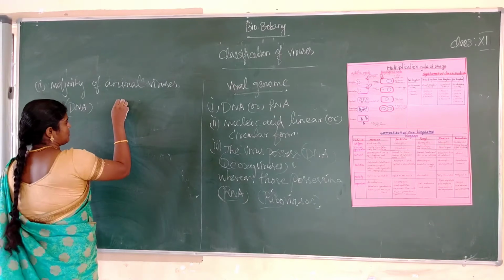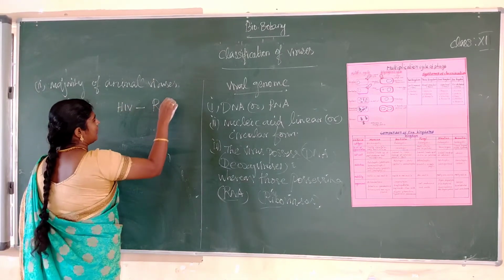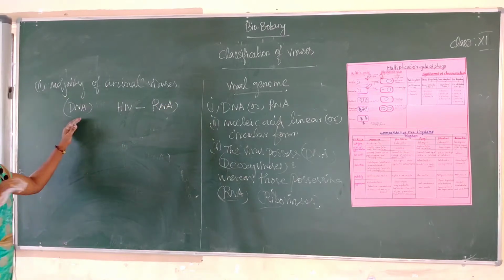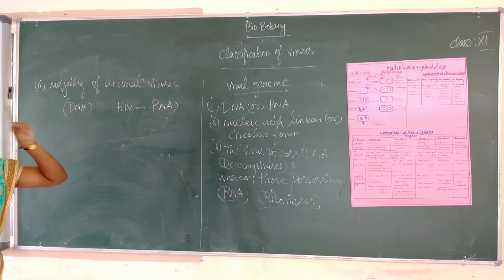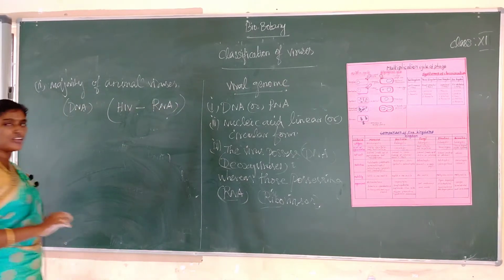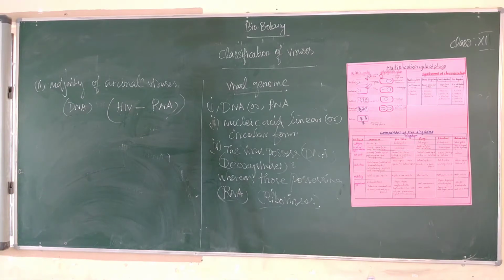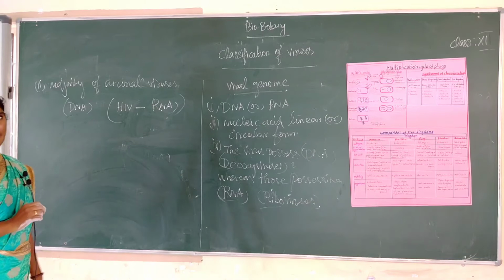Okay, so the majority of animal viruses have nucleic acid DNA, but the only exception is HIV, human immunodeficiency virus, which causes AIDS, acquired immunodeficiency syndrome. The HIV virus possesses RNA.